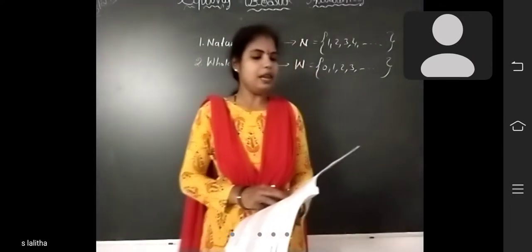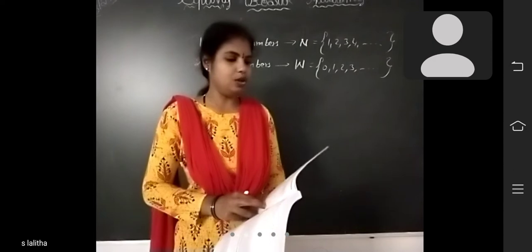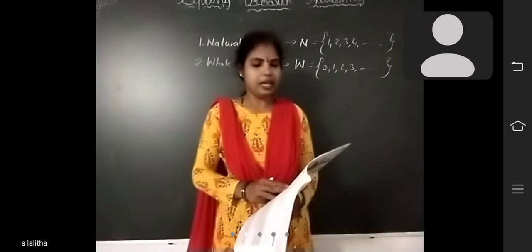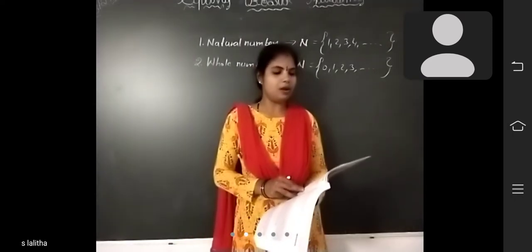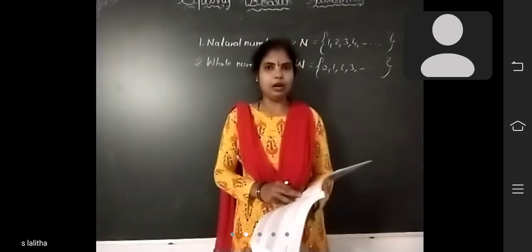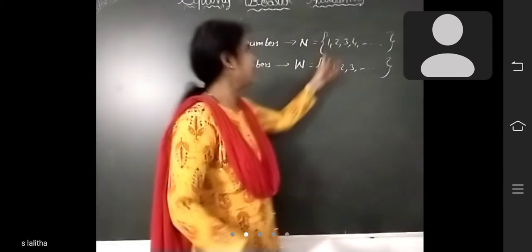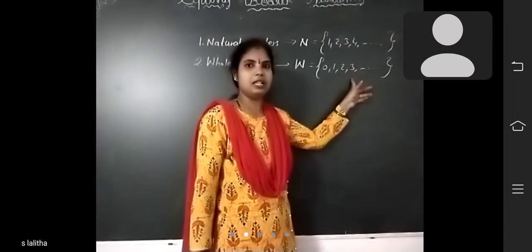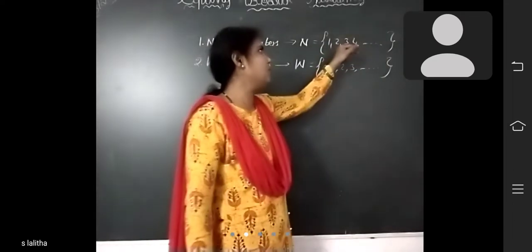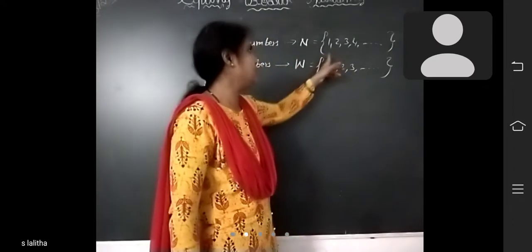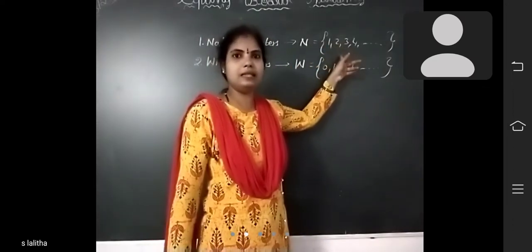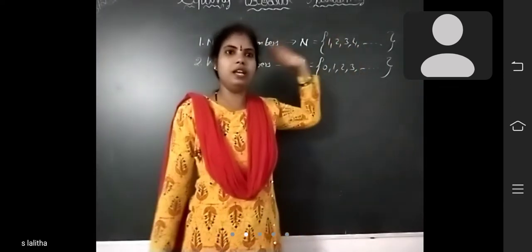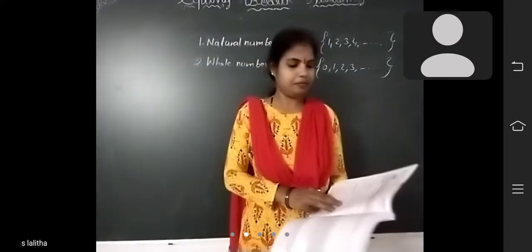Next note, whole numbers are denoted by capital W. The smallest whole number is 0 and the largest whole number cannot be determined. All natural numbers are whole numbers, but the converse need not be true. All natural numbers are in whole numbers, but not all whole numbers are in natural numbers. Why? Because 0 is not there in natural numbers.